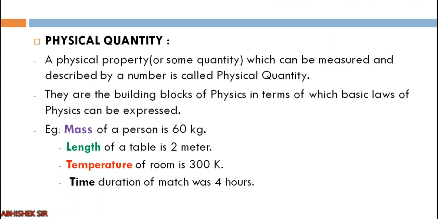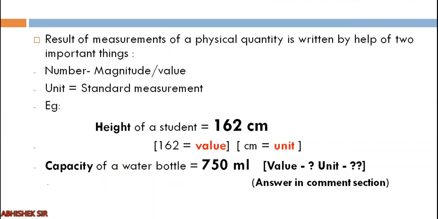For example, the mass of a person is 60 kilogram, the length of a table is 2 meter, the temperature of the room is 300 Kelvin, the time duration of the match was 4 hours. So all these are nothing but physical quantities. Mass, length, temperature, time. What are they? They are some quantities, some properties that we are measuring. So those are physical quantities, and scientists measure physical quantities.